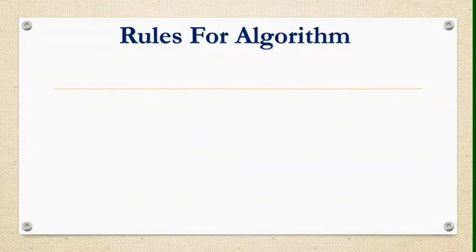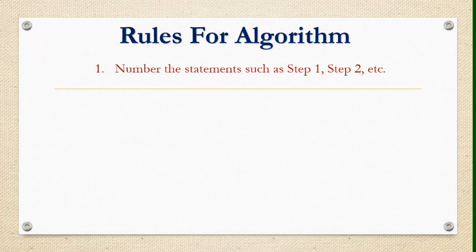Rules for algorithm. There are some guidelines for writing an algorithm. These guidelines or rules make the algorithm easy to understand by different people. While writing an algorithm, follow the given rules. First rule: number the statements such as step 1, step 2. Always begin with start.